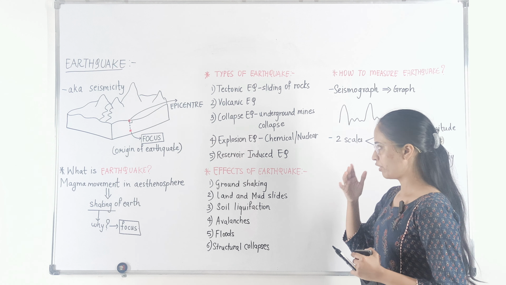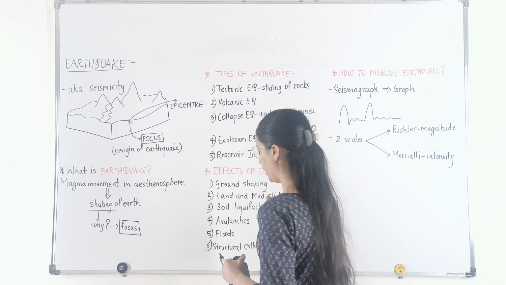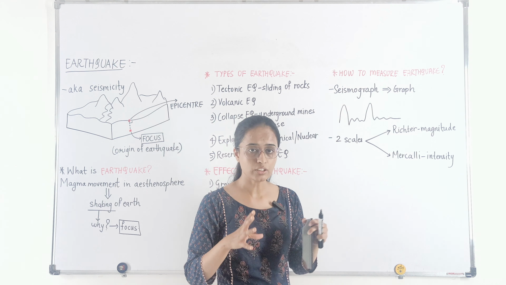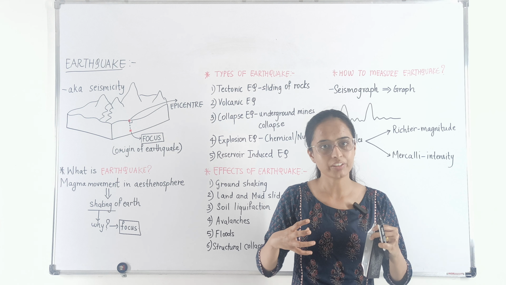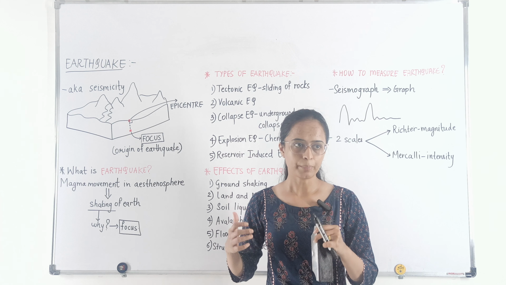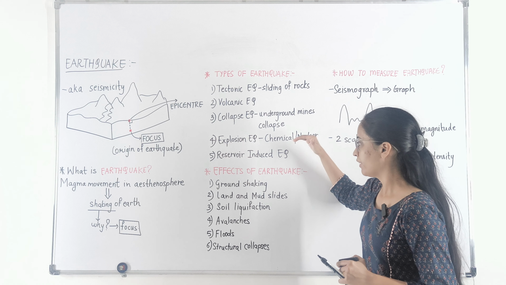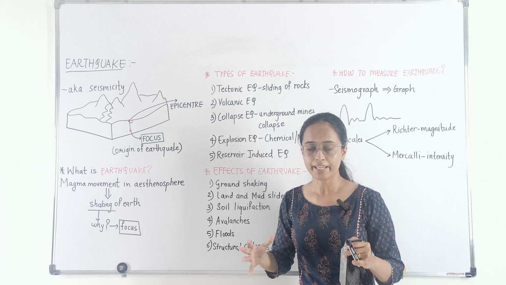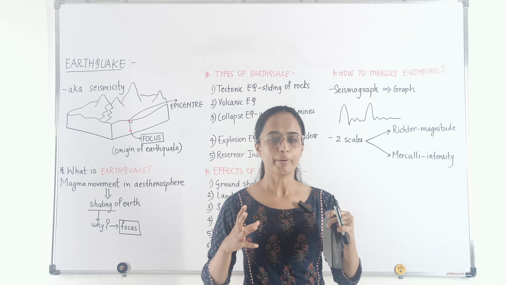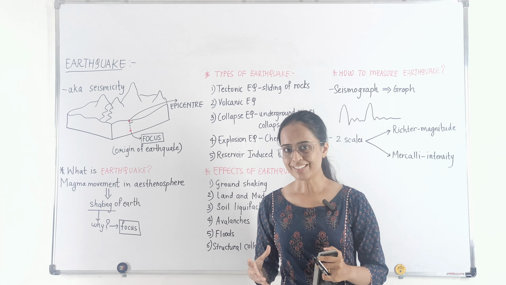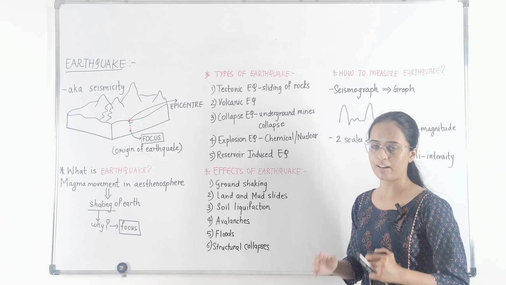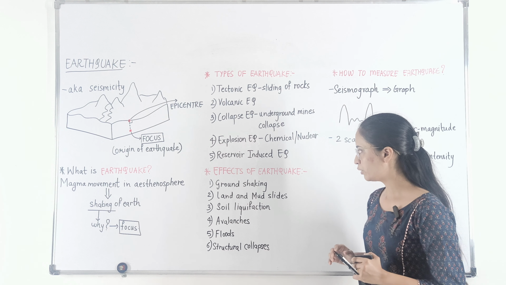Similarly, the fourth type of earthquake is the explosion earthquake. Again, the name itself explains the phenomenon, that this earthquake is induced because of an explosion. Again, it's a human-induced earthquake, because whenever there are chemical or nuclear explosions, earth receives a huge amount of shock in the form of explosions, because of which an earthquake takes place, and hence this is called an explosion earthquake. Similarly, the last one is the reservoir induced earthquake.